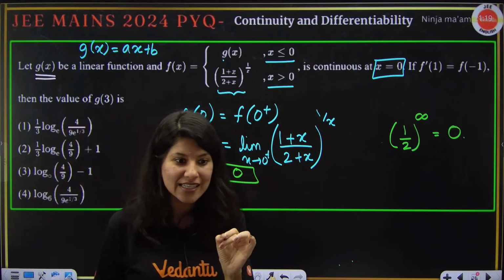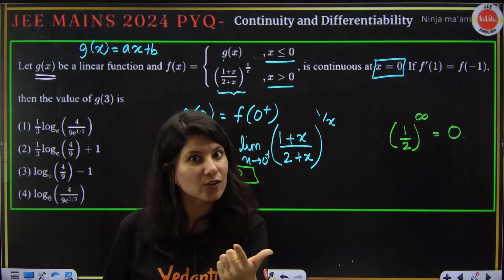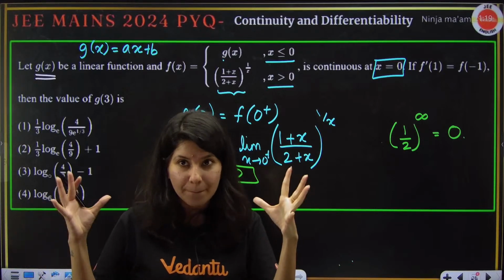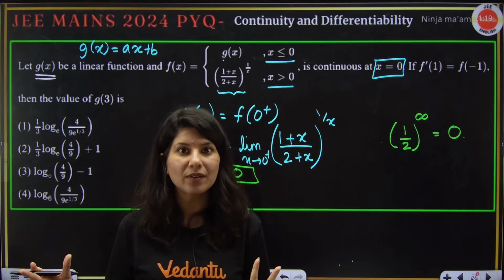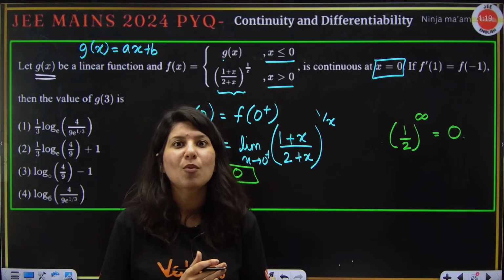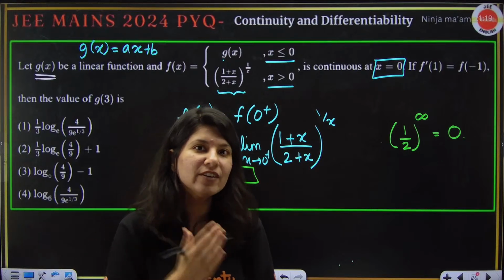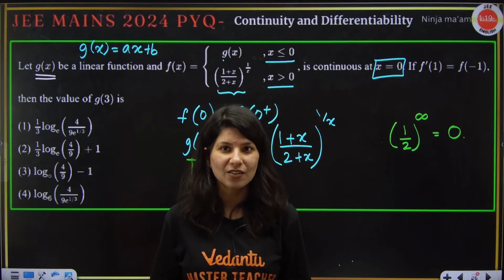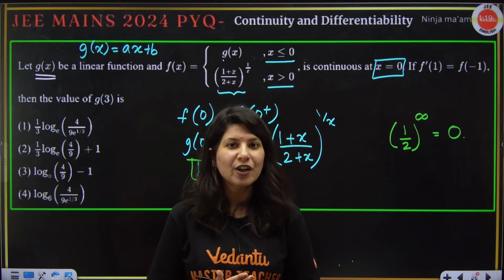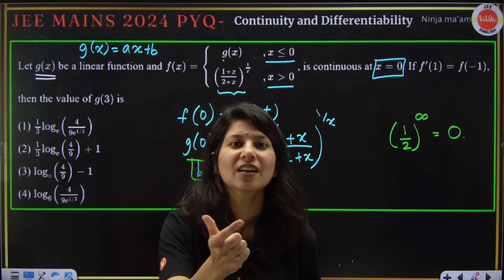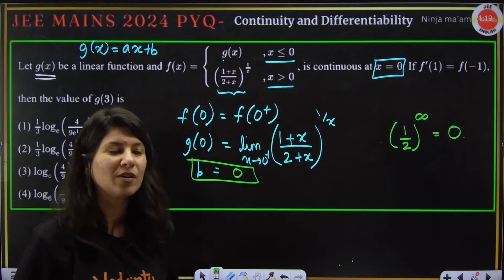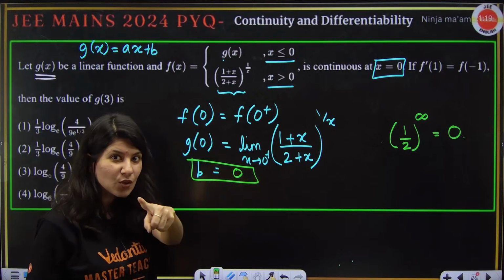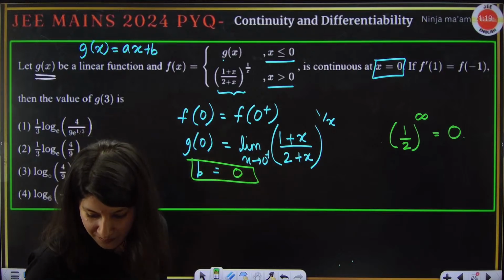But if you understand the logic behind it, as I told you in the ROAR series, the big session I took on the limits chapter, always calculate the form of that limit. Just go and watch every question. You must be thinking, ma'am, you're talking too much. But in every question, I am saying it to you: always calculate the form of that limit, because in such situations, you will avoid making mistakes.